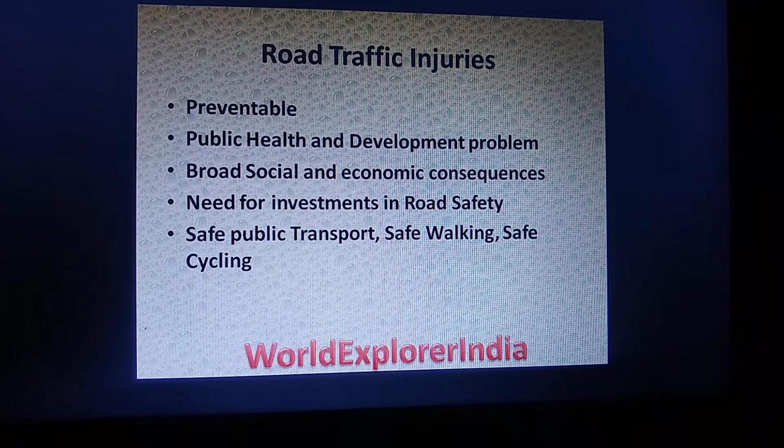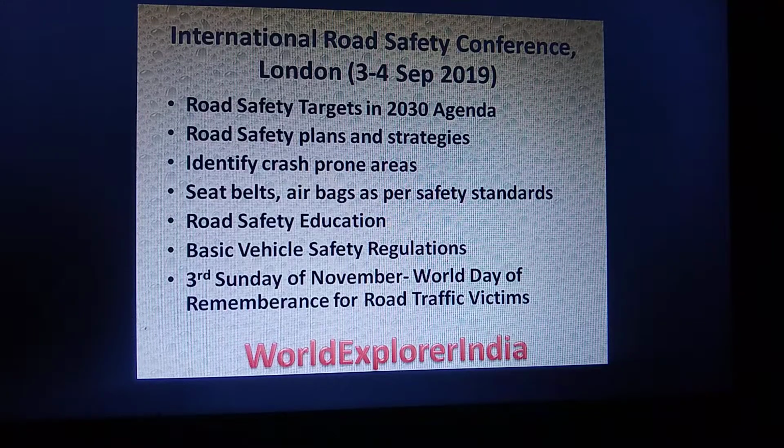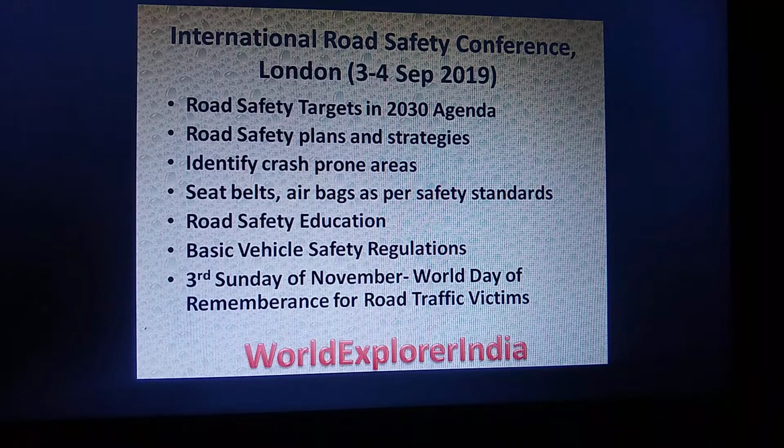So there is a need for investments in road safety and also safe public transport, safe walking, safe cycling, etc. This was the International Road Safety Conference held in London in 2019, and it set some targets for the 2030 agenda, with plans and strategies, and maintaining some standards for seat belts, airbags, etc.